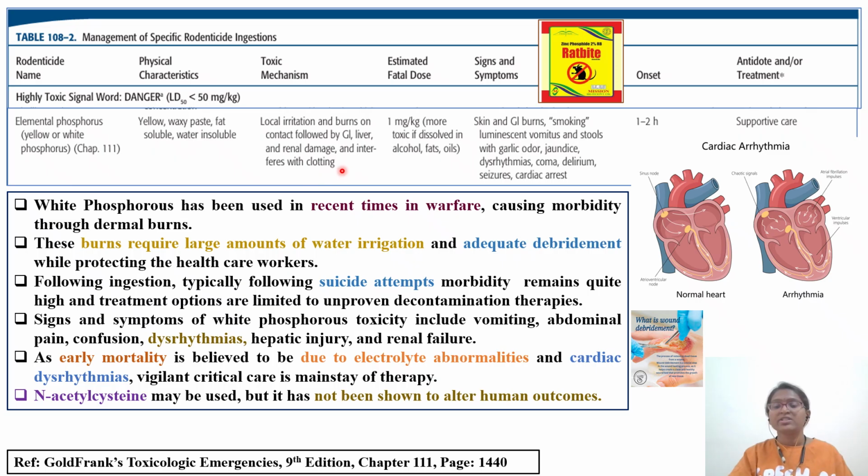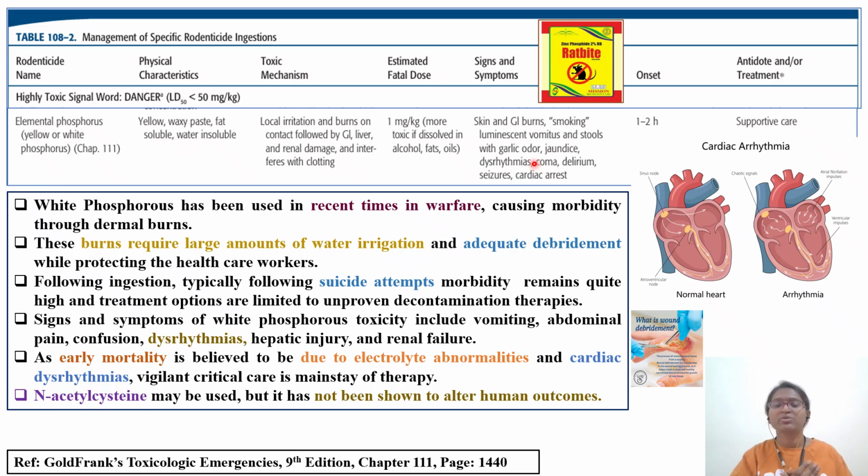Whenever it comes in contact with cloth also, it will burn the cloth and expose your area, and it causes complete necrosis of your uppermost layer, so it is going to compromise your skin layers. Pause here and read about the smoking, luminescent vomitus and stool, and garlic odor. These are the characteristic features.